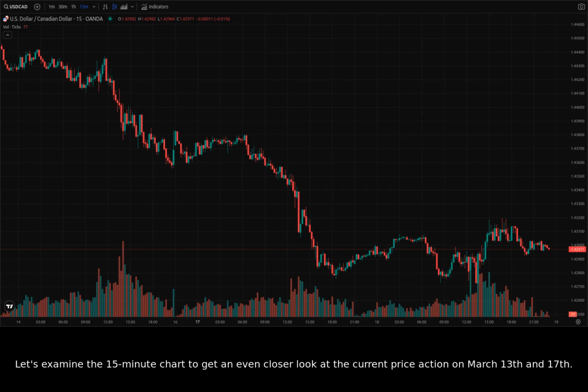Let's examine the 15-minute chart to get an even closer look at the current price action on March 13th and 17th. It will allow us to observe where it's at now, as of today, March 18th, and what happened very recently. This chart data will assist in providing very short-term predictions and areas to look out for when trading. The price action here has been choppy, with no clear direction or solid trend, moving more sideways.